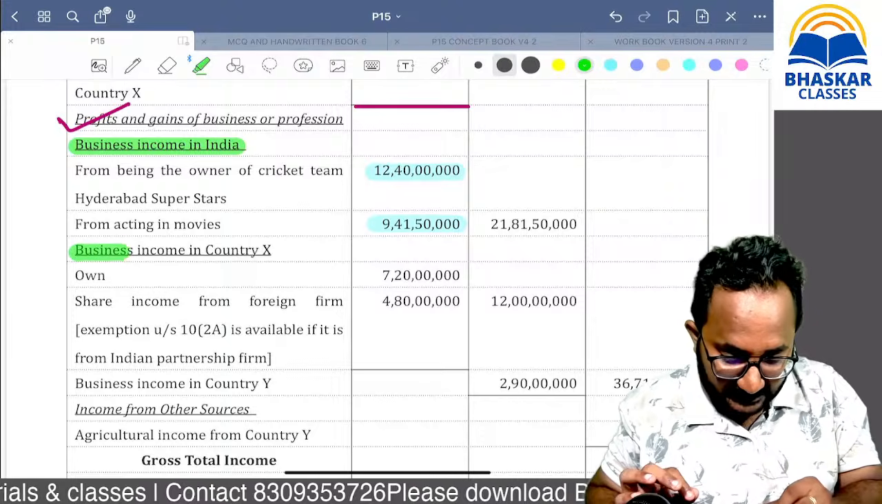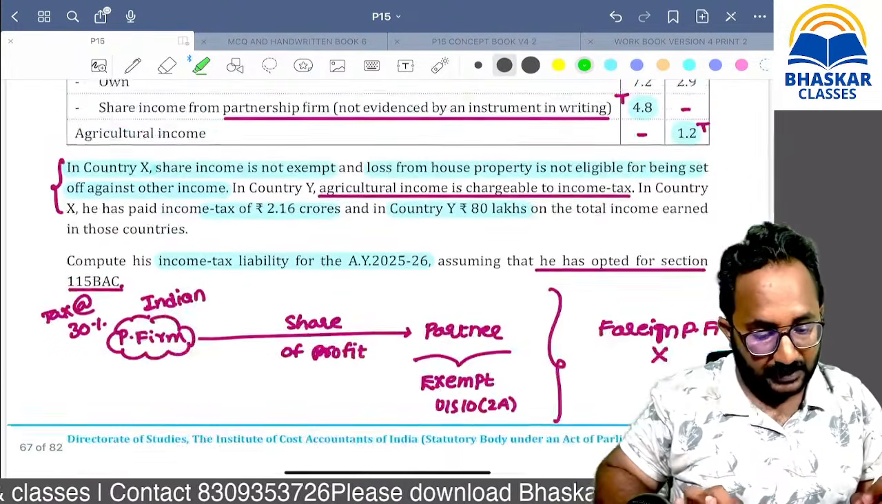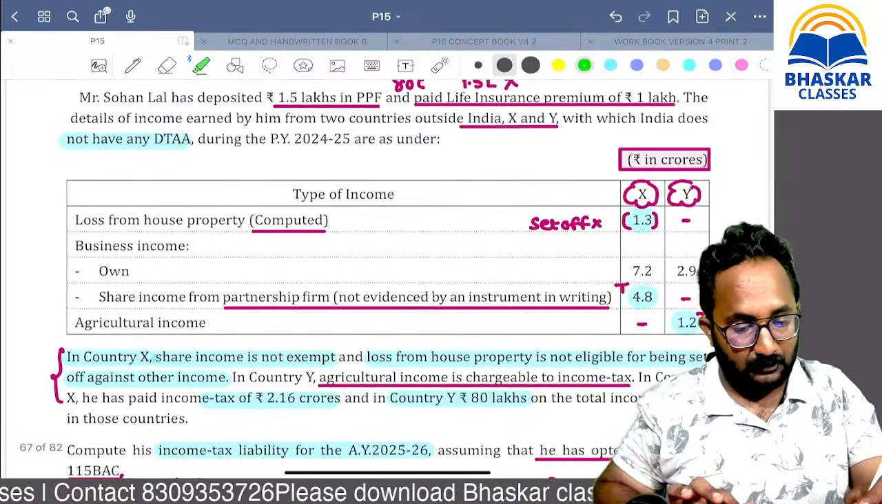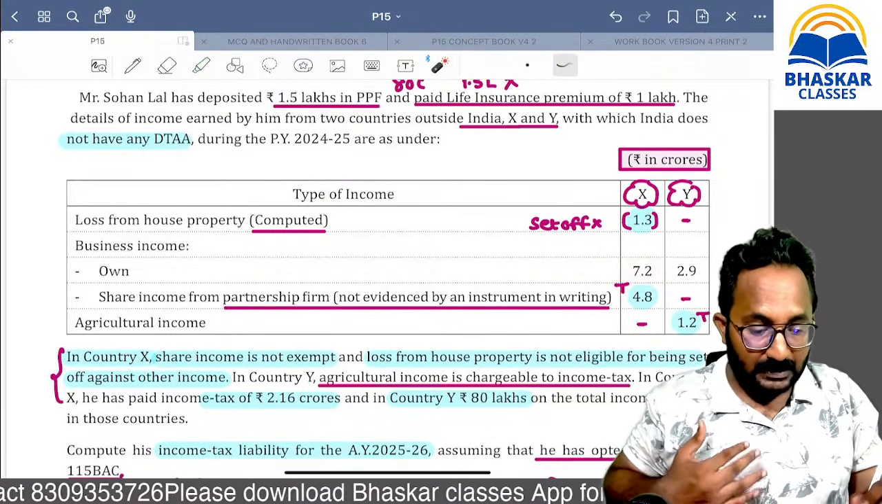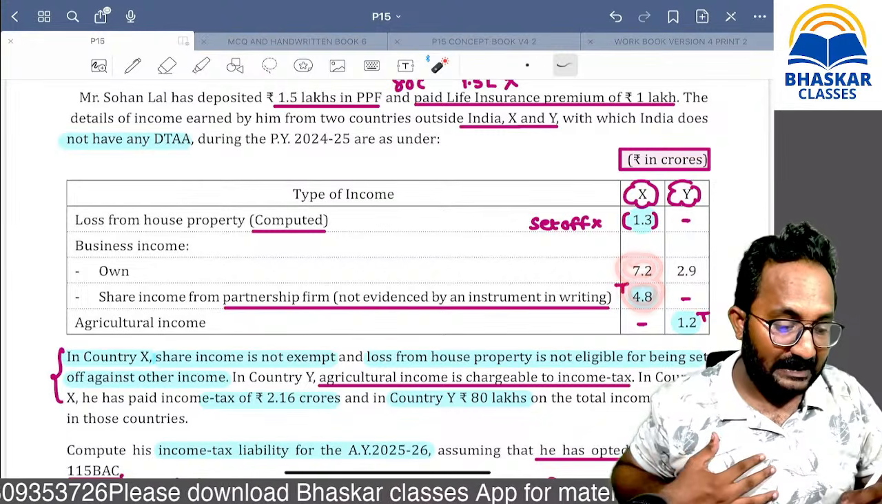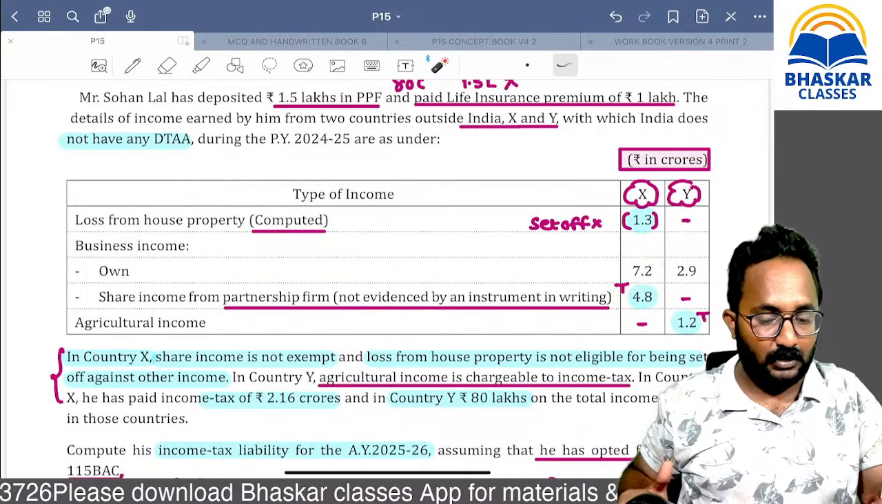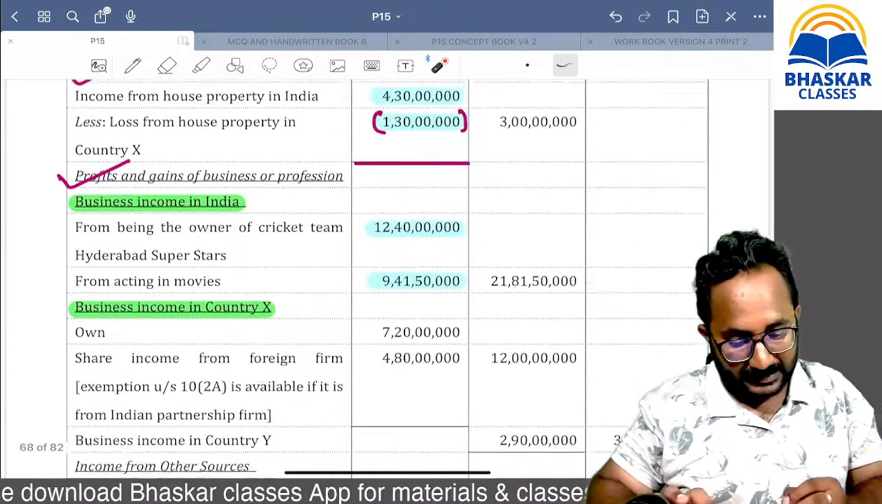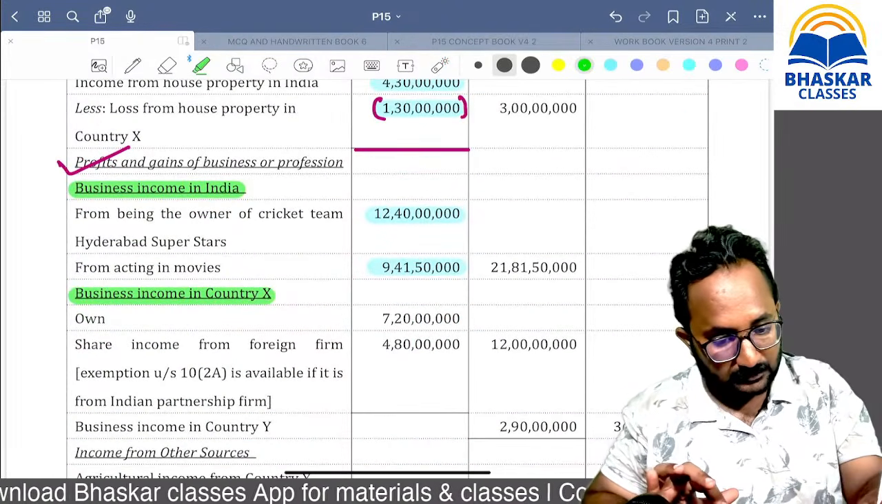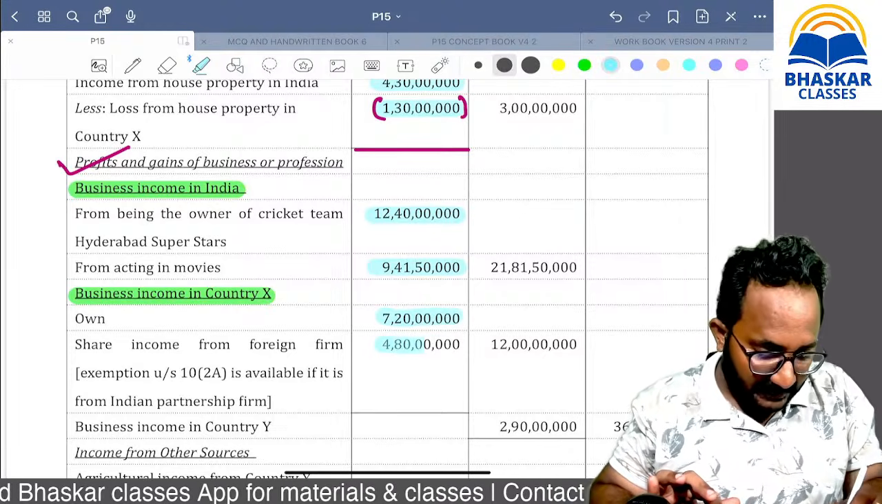Then what about the business income from country X? Can you tell me, what is the business income we have from country X? Only this one. But now, this is also taxable in India. In foreign it is taxable, and here also we are giving the tax. Can you tell me? 4.8 lakh, 7.2 lakh. Why are we taxing it?